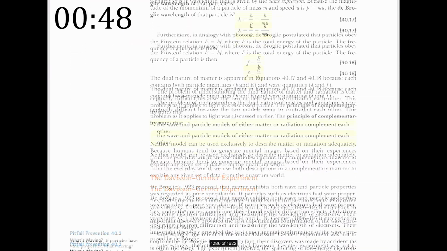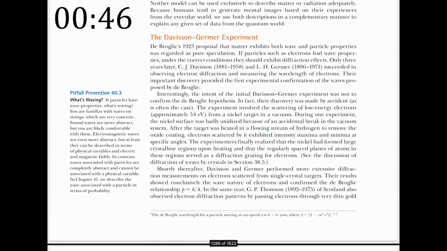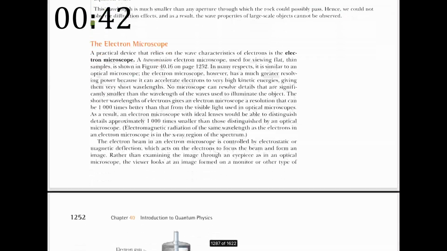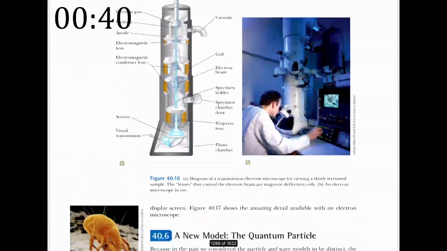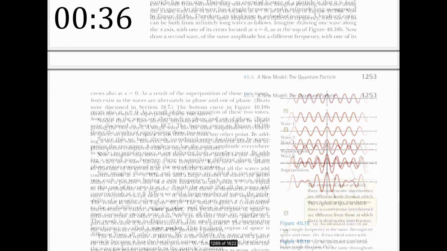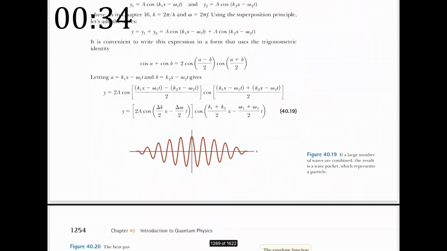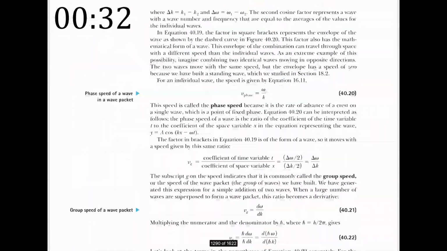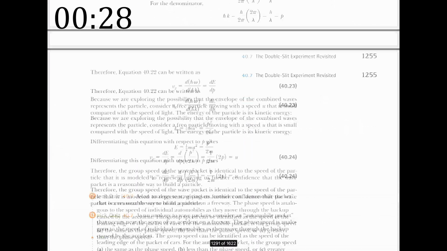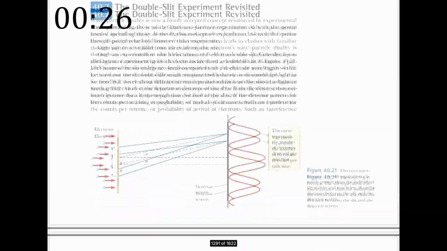We have a couple of outlined equations. The Davisson-Germer experiment. Okay. A couple examples. The electron microscope. Damn, a lot of subsections here. A new model, the quantum particle, with 30 seconds left. Oh my god, wow, that is a lot of equations. Okay, phase speed of wave in a wave packet. Okay, what the heck? The double slit experiment revisited.